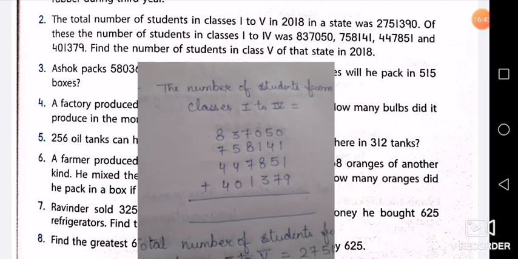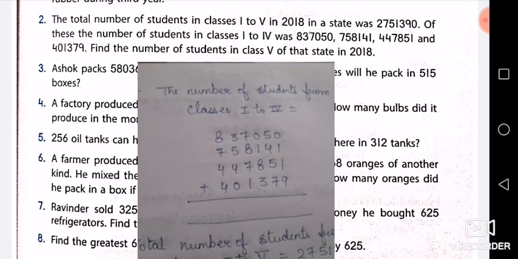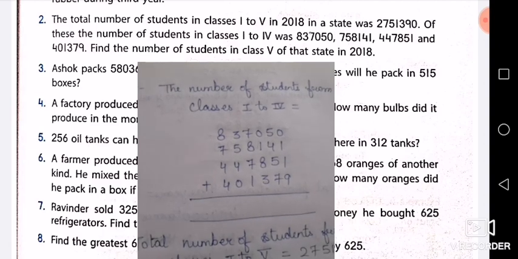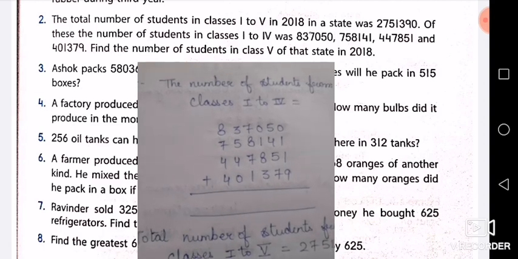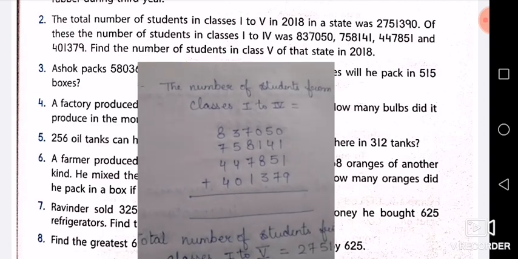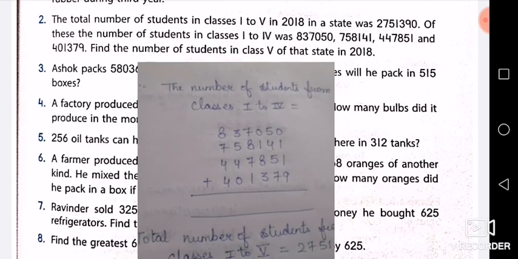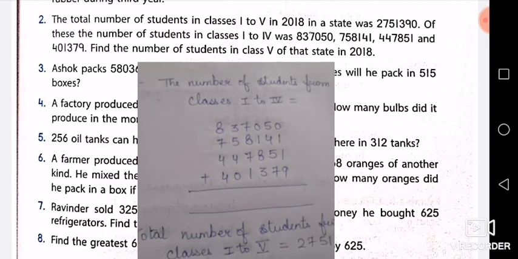So as you can see on the screen, the number of students from classes 1 to 4. Now here in the question, the number of students in classes 1 to 4 was given respectively. So what we will do is find the total number of students from classes 1 to 4. We will add these numbers, so that will be our first basic fundamental operation, addition.